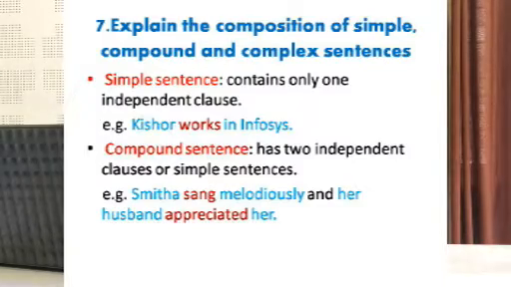Seventh question. Explain the composition of simple, compound and complex sentences. So here we are going to see different types of sentences. Coming to the first one, simple sentence, it contains only one independent clause. And another important point to note is usually a simple sentence has only one verb. As you can see in the example, Kishore works in Infosys. So that is a simple sentence. It contains one subject, one verb.